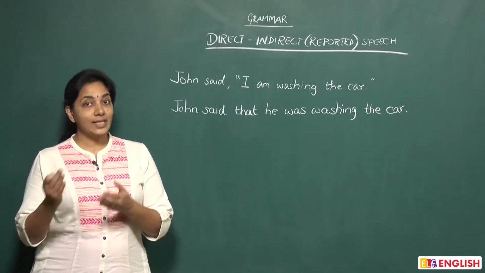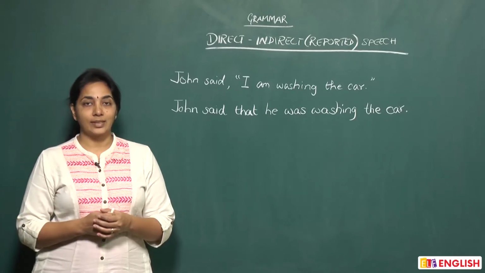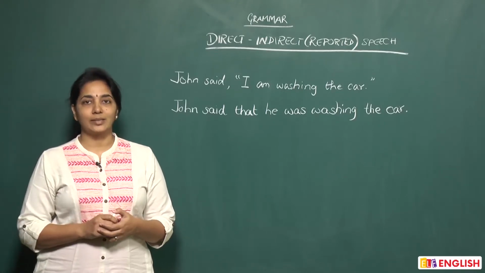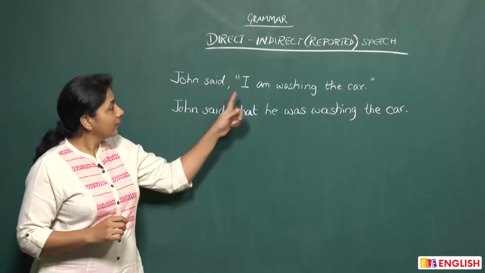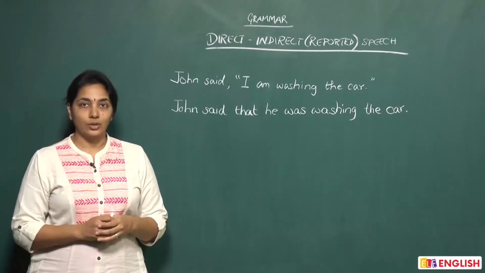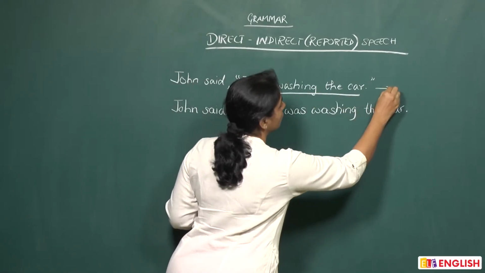Now when you want to tell somebody what John said and how you convert the sentence, then you are using indirect speech. If you take a look at the direct speech sentence, "I am washing the car" is actually what John said, and this is called reporting speech.